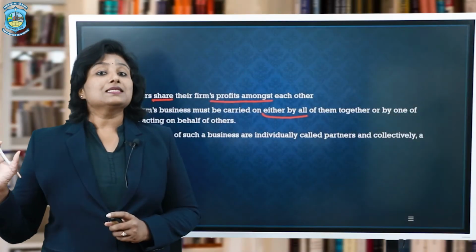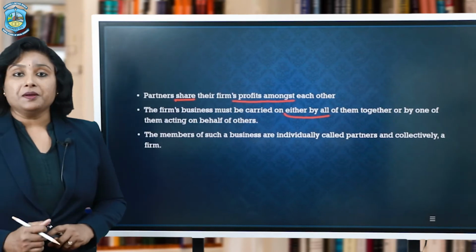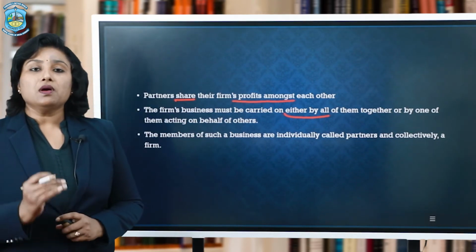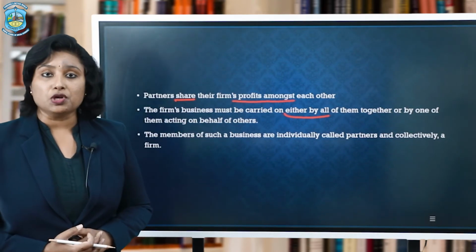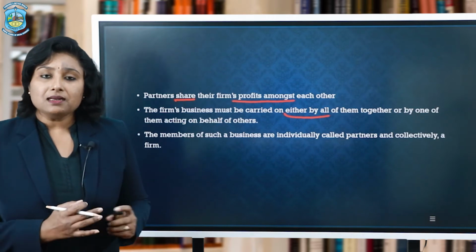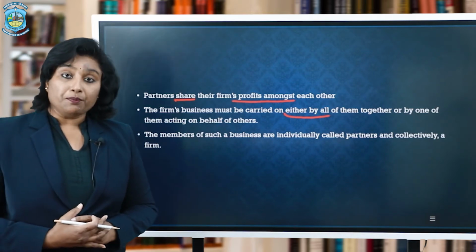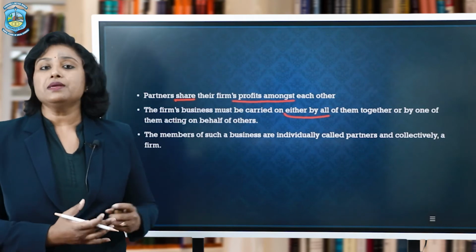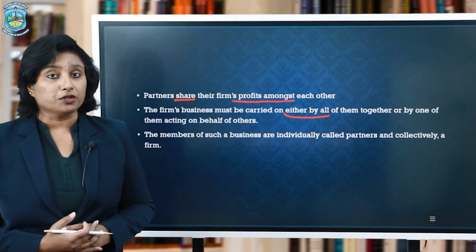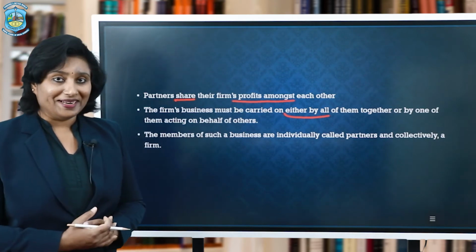Some can be simply sleeping partners. Sleeping partners means those partners who are not actively involved in the operations of the business. But that doesn't mean that they would not share the profits. Of course, there can be some partners who may not be a party to the losses. We'll study about it later.